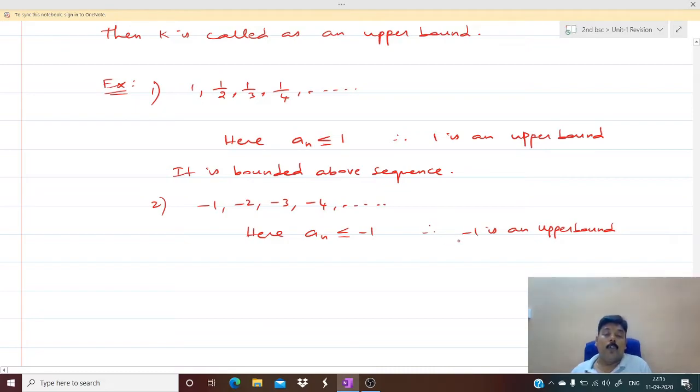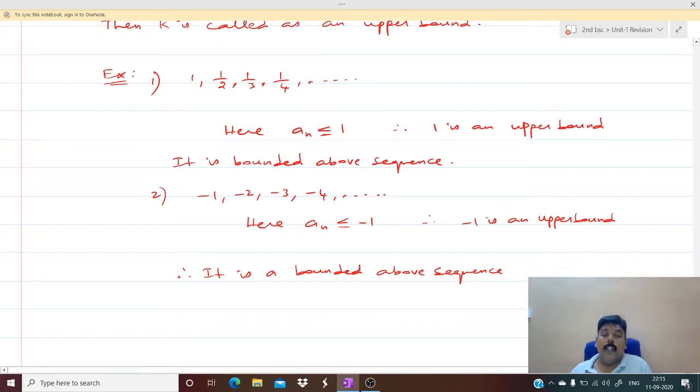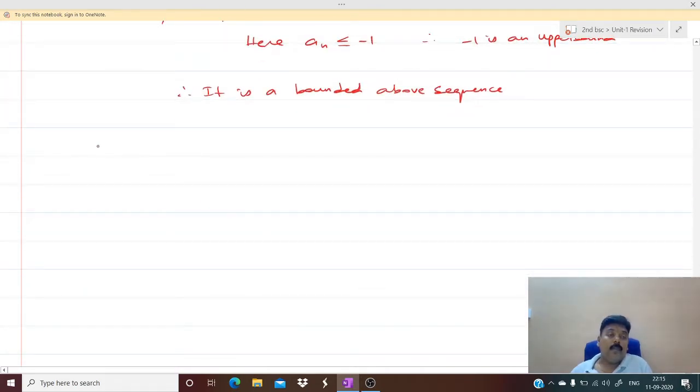Not only -1, we have other upper bounds also. -2, -1, 0, 1, 2, 3 are all upper bounds. Therefore, it is a bounded above sequence. So, if a sequence has an upper bound, we call it as bounded above sequence. We'll see the definition of bounded below sequence.